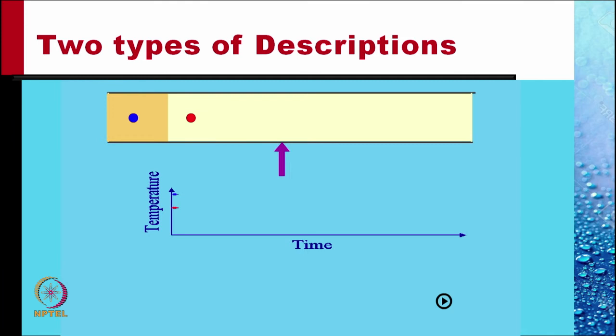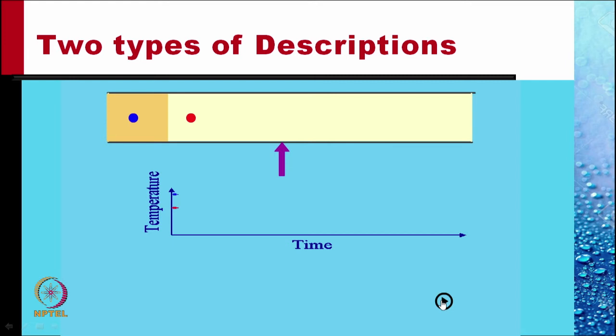To understand the two types of descriptions that we use in fluid mechanics, let us look at this model. Here there is a fluid in which there are two different temperatures.